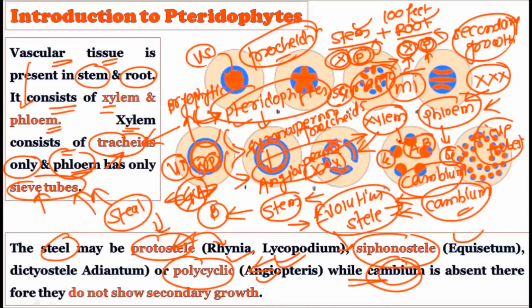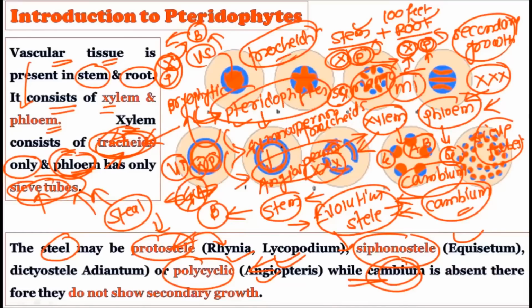Okay, so when we talk about the internal structure of the pteridophytes, they possess a well-developed vascular system. That is, they possess xylem and phloem. When we compare them with the bryophytes, we can say that they are more advanced, because in the bryophytes there were no xylem and phloem. But this xylem and phloem is not that much developed even in the pteridophytes. Their xylem is only made up of tracheids, while phloem is only made up of sieve tube cells. And they show different types of steles, and they do not show the presence of cambium. Hence, there is no secondary growth found in the pteridophytes.